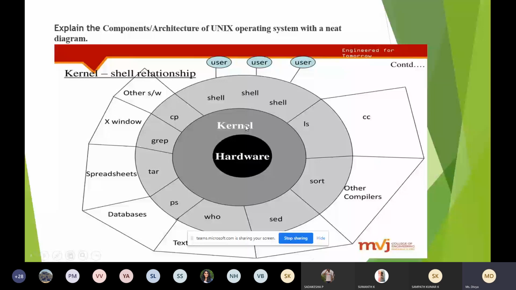So the user will write the shell script, which will have different commands, and the shell will interact with the kernel and give the output to the user. Very important diagram. When you answer this question in the exam, write the diagram neatly.